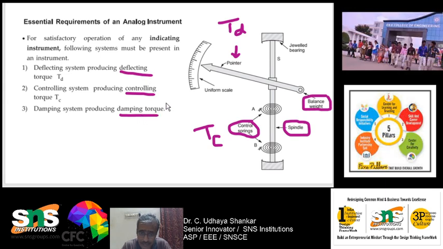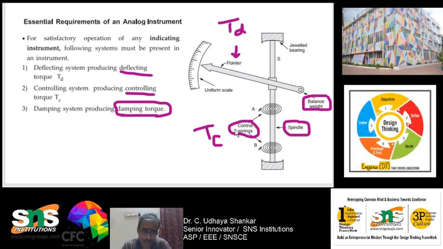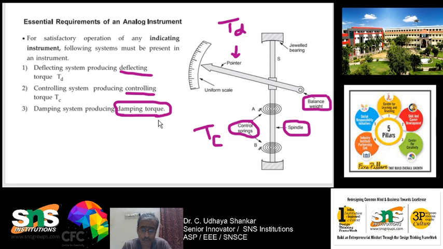Here again, this damping torque plays a very vital role, because it determines the efficiency of that particular instrument. If you have no damping, then it will be oscillating here and there, and because of which the springs and other components will wear out easily. So in order to have better damping and a better life, we have to choose which type of damping is suitable. There are three types of damping used in instruments.